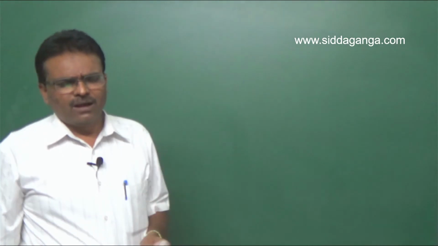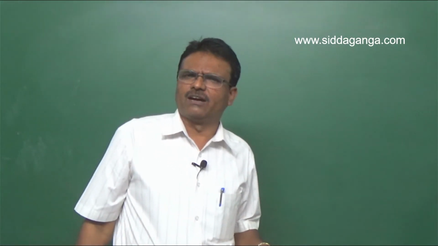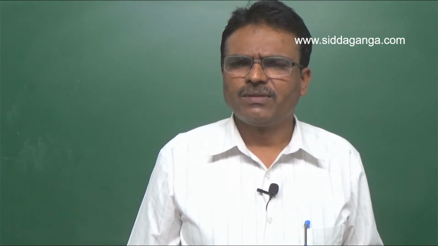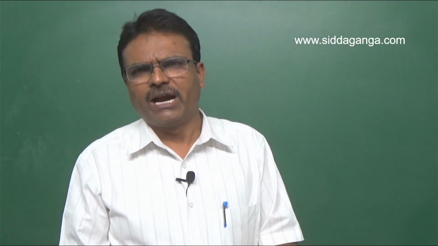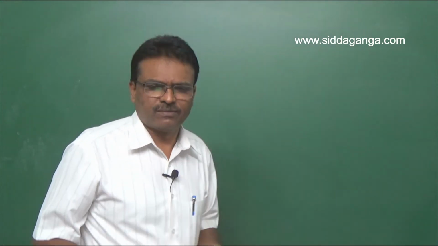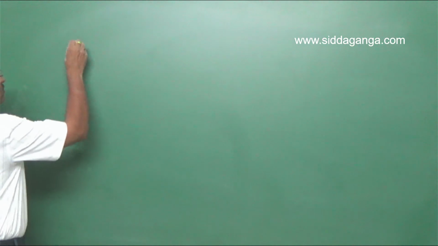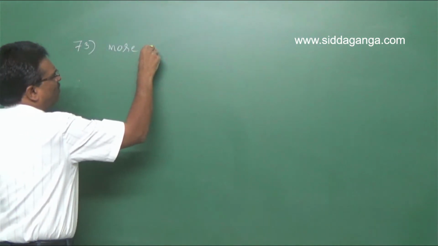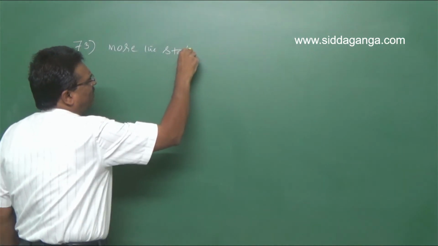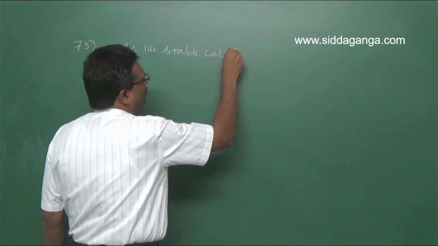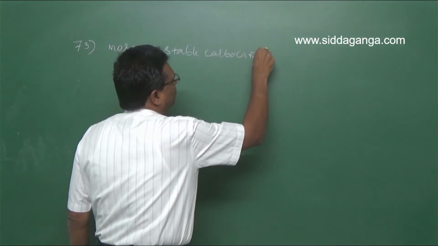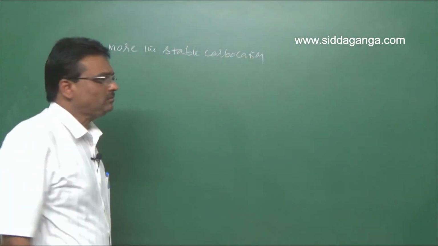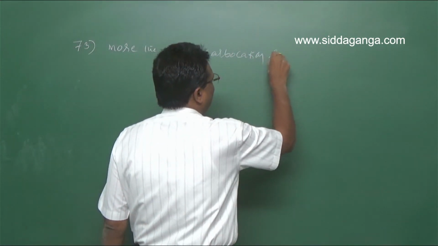So it is an example of electrophilic addition reaction. The more stable the carbocation, the faster is the rate of reaction. Clear? So for question number 73, the more stable the carbocation formed, the faster the rate of reaction.